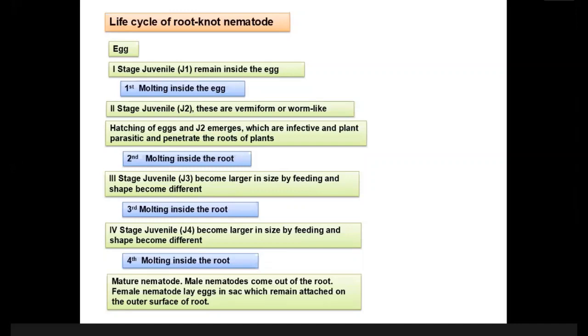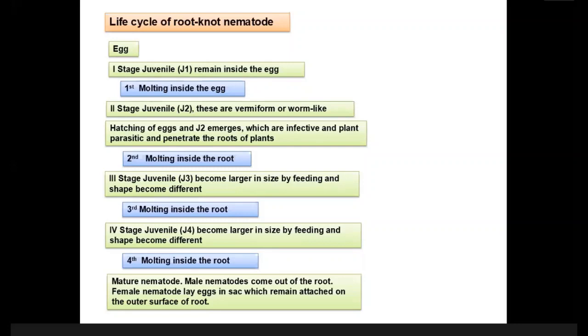You can see here the nematode sheds off its old skin, and there is internal development, and afterward the outer surface of the nematode just sheds off and the new nematode comes out. This process is known as molting. So the second stage juveniles are vermiform, thread-like or worm-like. Hatching of the egg and the second stage juvenile emerges, which is infective and plant parasitic and penetrates the roots of the plant.